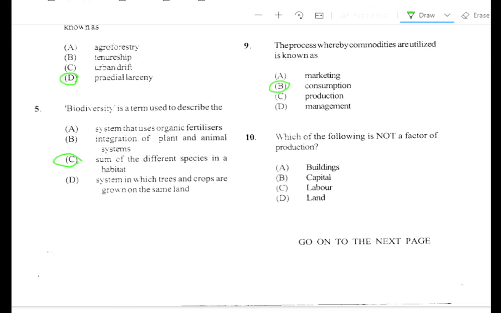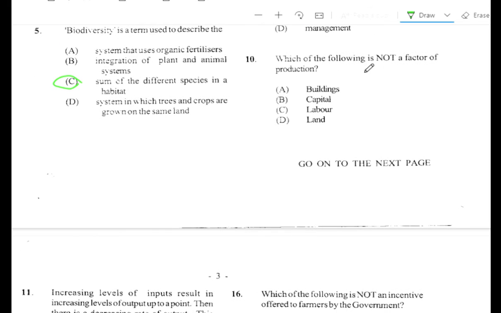Question number 10. Which of the following is not a factor of production? A. Building, B. Capital, C. Labor, D. Land. The answer is A. Building. Alright, building would come under capital.